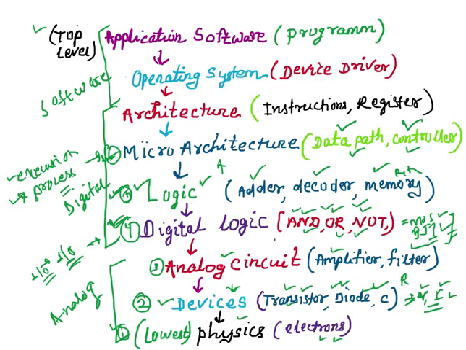Okay, and the next level is the 7th level. Level 7 is the architecture part, and architecture mostly deals with two things. One is instruction and one is register. And what is instruction? Instruction is nothing but language.